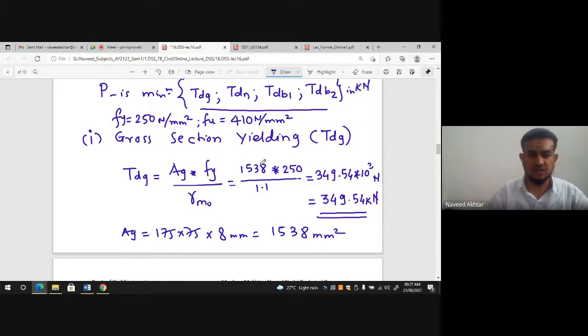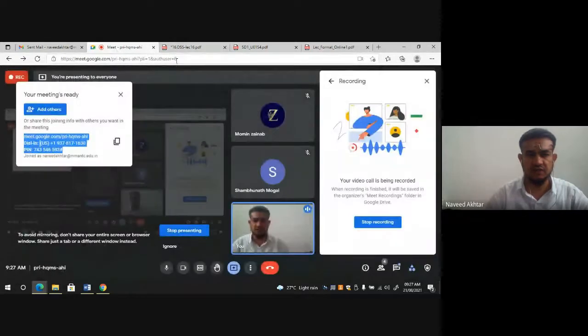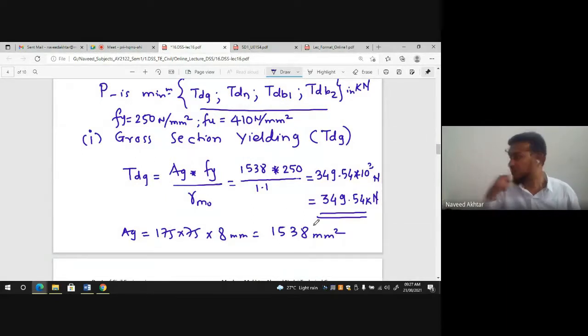Ag is 1538, that is also given. Divided by 1.1, it is coming to 49.54 kilonewton.